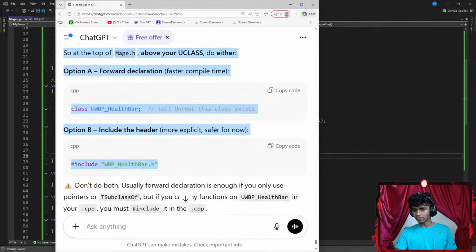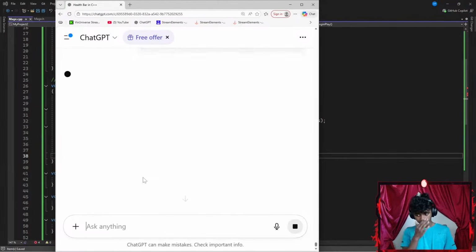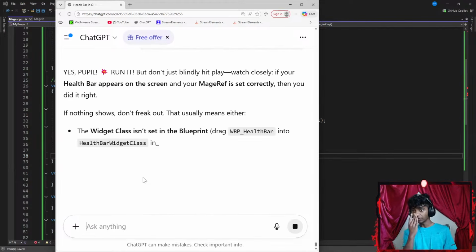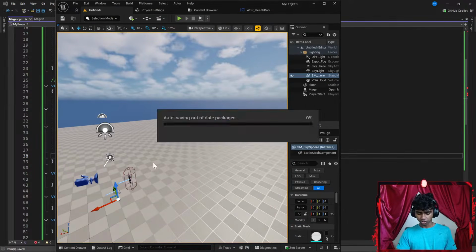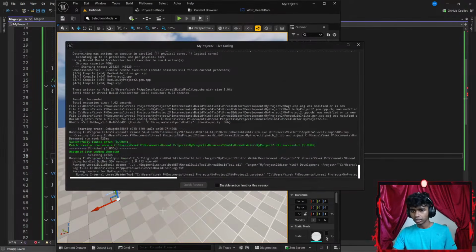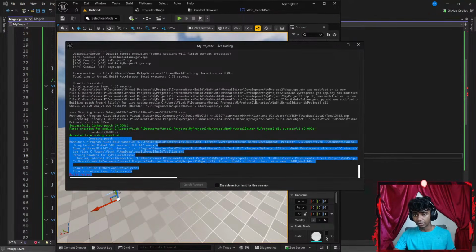I want to see what happens if I run it. Okay, done! The underlines are gone. Now, should I run the code? Okay, run it. Perfect. Let's get my Unreal Engine here, it's something like Control Alt F11. Wait for it to compile. Okay, it says build failed. I get this error and it says build failed.